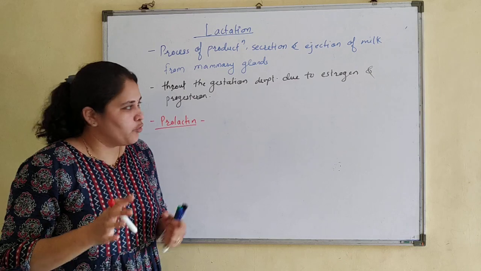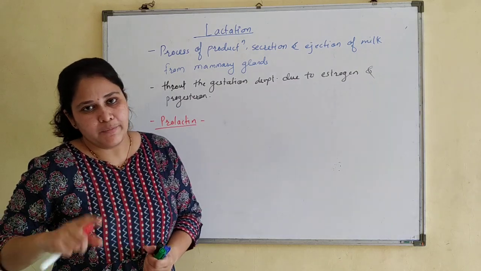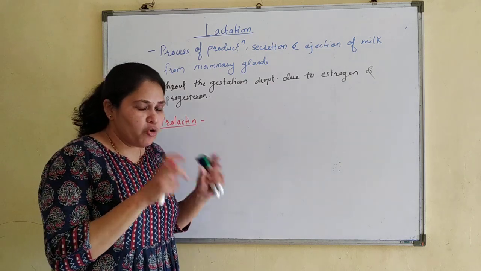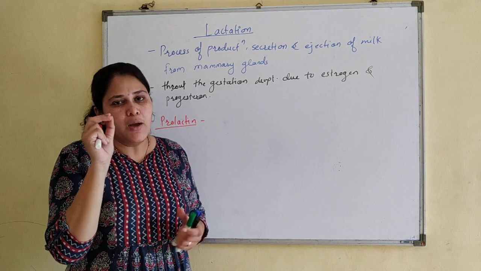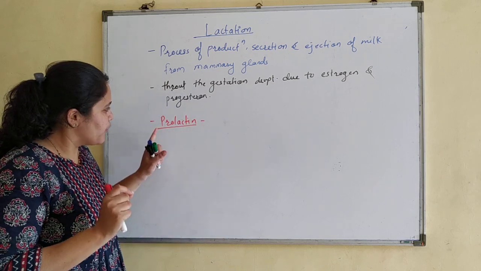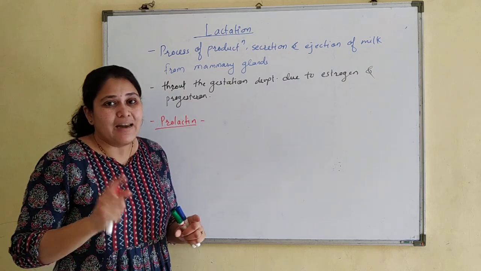Do you remember the structure of the mammary gland? If you don't remember, just open the book and see the figure. There are lobules, or bunch or grape-like structures present. So prolactin synthesizes, it produces the milk in the alveoli.